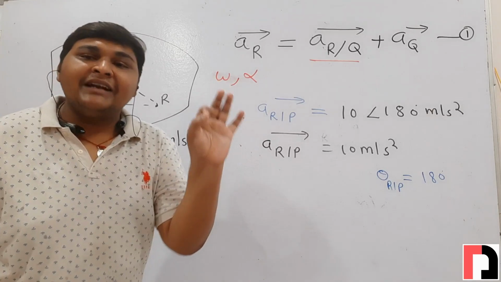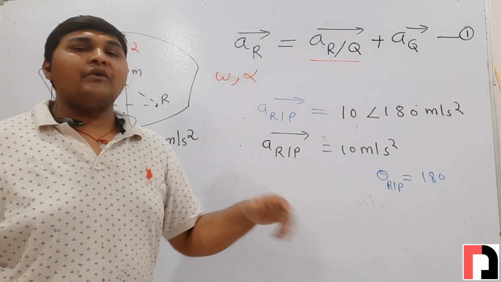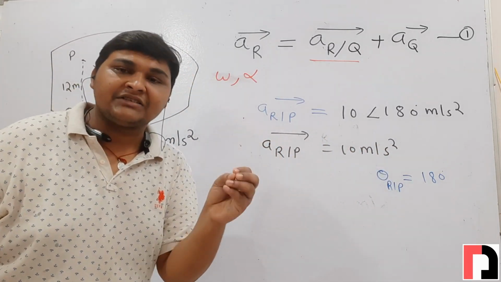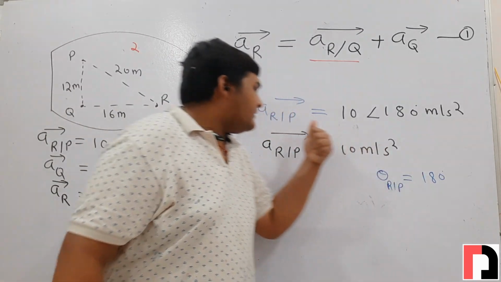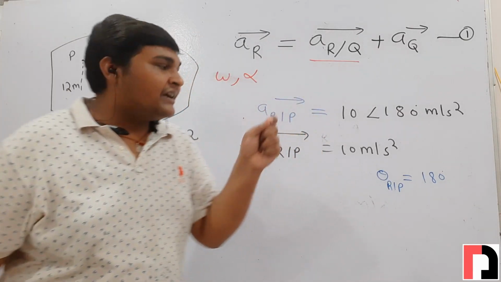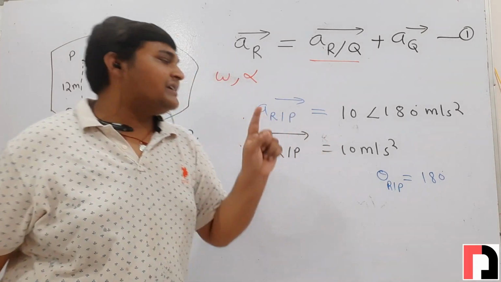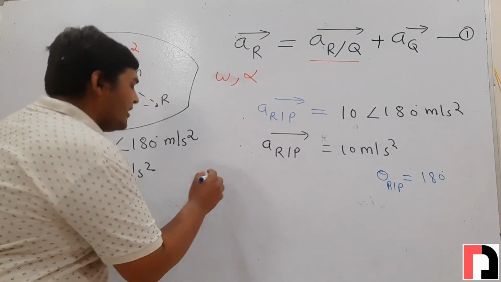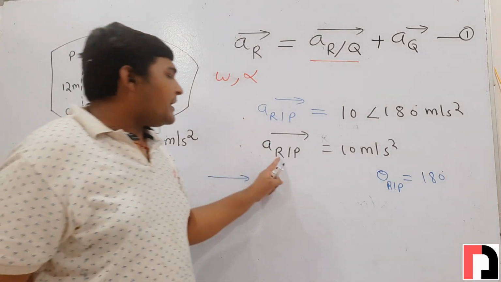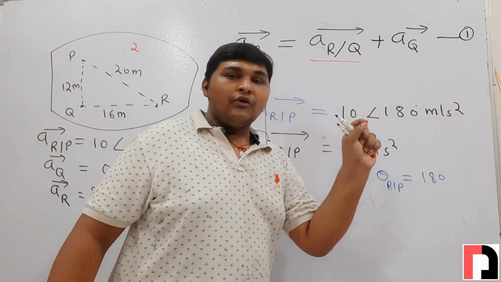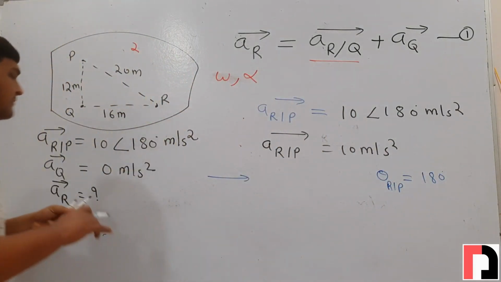If it is mentioned in the question from where we have to measure the angle, then obviously we will measure from that axis. But whenever the angle is given for any vector and it is not mentioned in the question from where to measure it, we will always measure the angle from the positive x-axis in the anti-clockwise direction. Okay, so the angle of acceleration of r with respect to p is 180 degrees from where? Positive x-axis. In which direction? Anti-clockwise direction. Now we will draw it first.